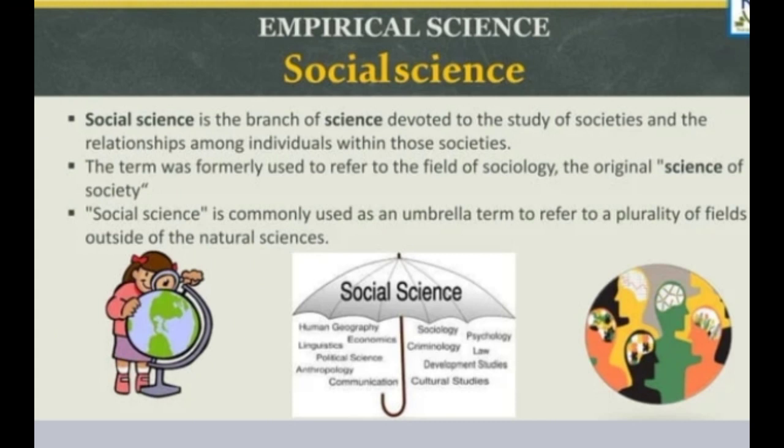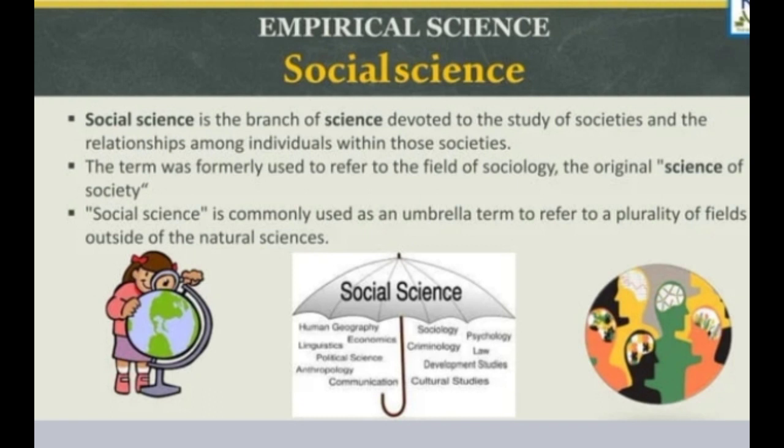So we go now to empirical science, and under that we have social science. It is the branch of science devoted to the study of societies and the relationships among individuals within their societies.